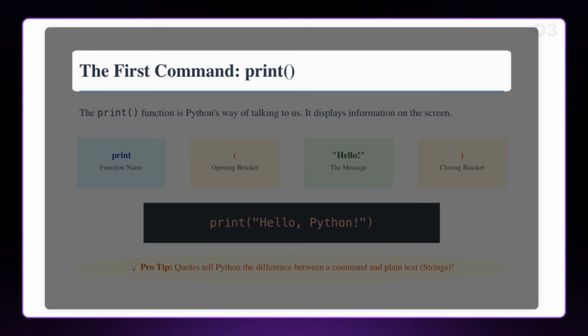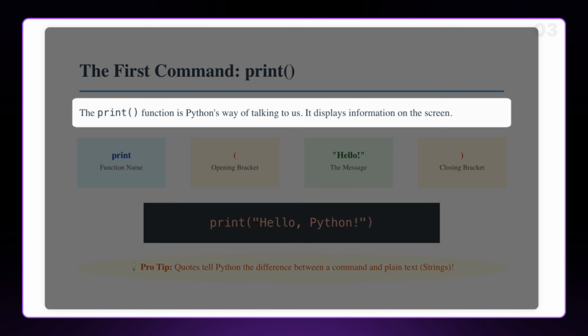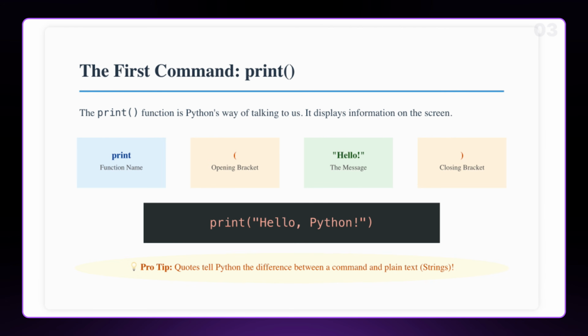Building on what we just covered about Python being our translator, let's learn our very first command in this new language, the print function. Think of print as Python's voice. It is the primary way the computer talks back to us, showing us the results of its work on the screen. The syntax is very specific. We start with the word print in all lowercase. This is the name of the function, telling Python exactly what action to perform.